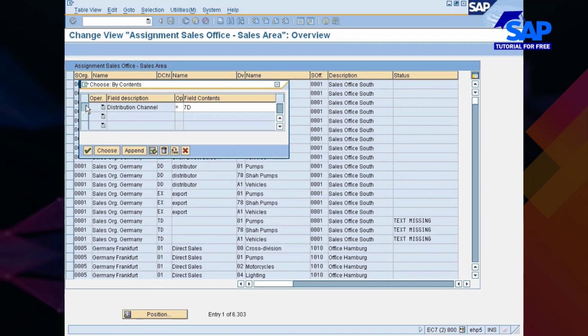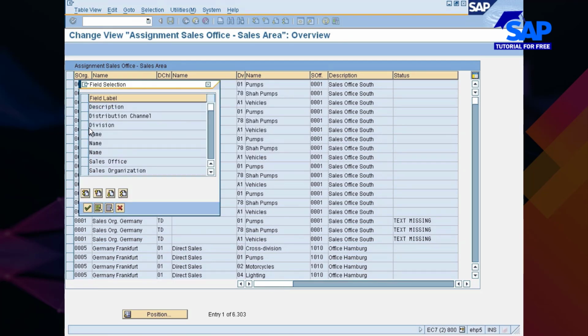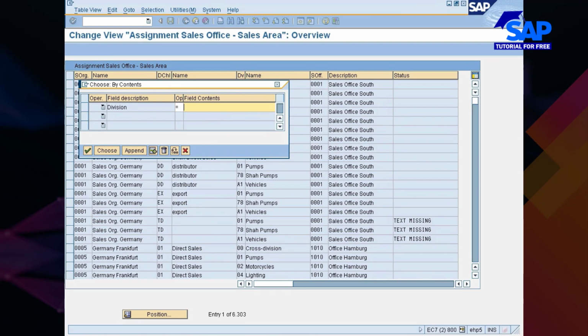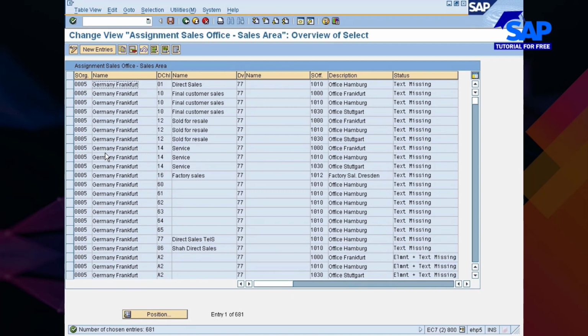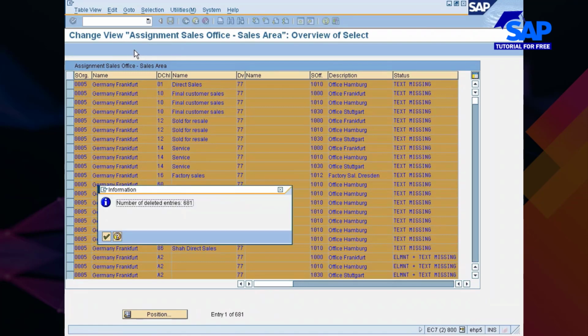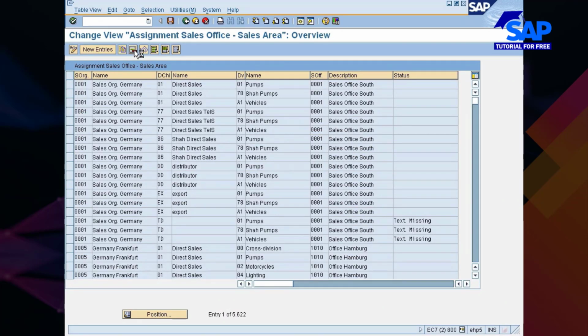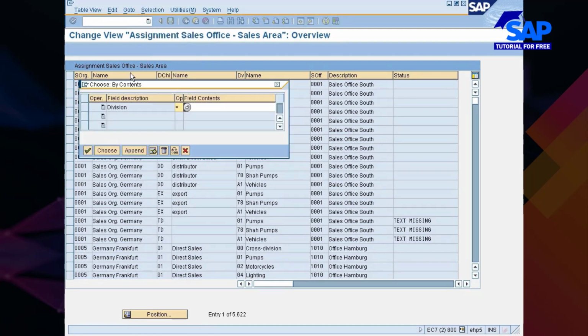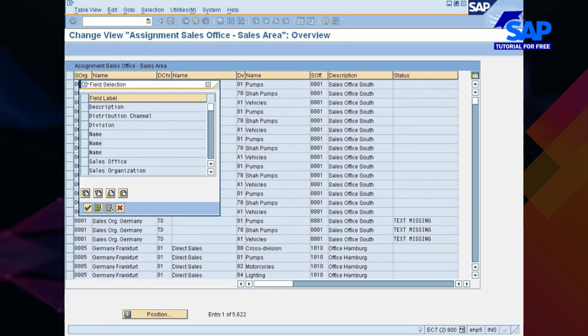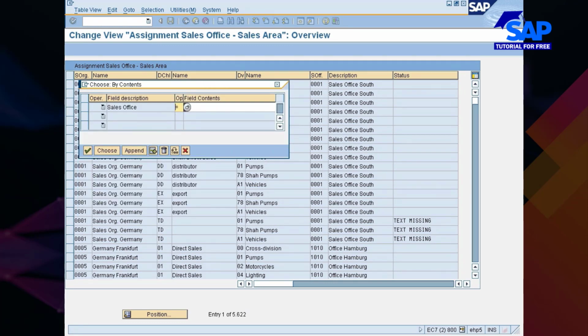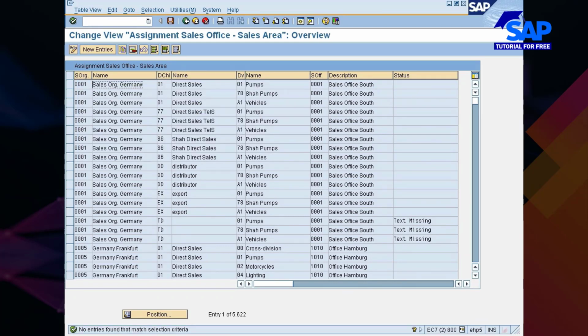Back, selection, remove the distribution channel, now go with division. Okay, maybe a few more entries would be there. 681 entries, so you select them all, delete them, save. Once again go with content, delete. You are done with distribution channel and division, and now you go with sales office. Your sales office is 777. Choose. No entries matching this criteria, which is fine.